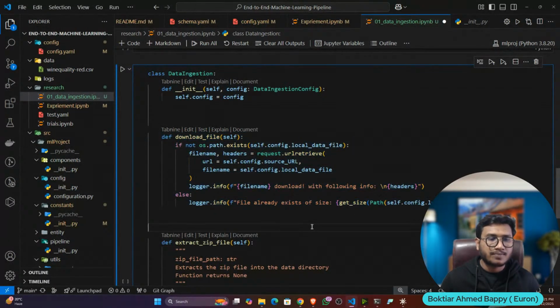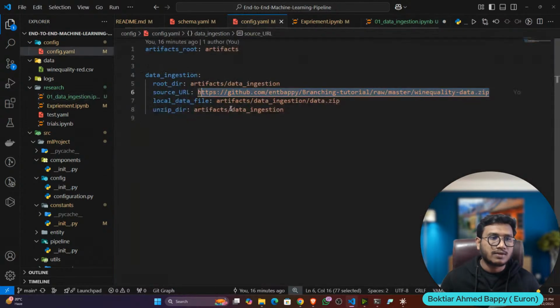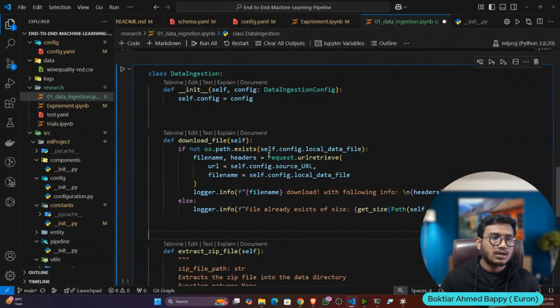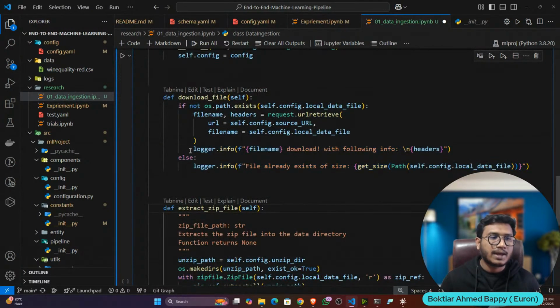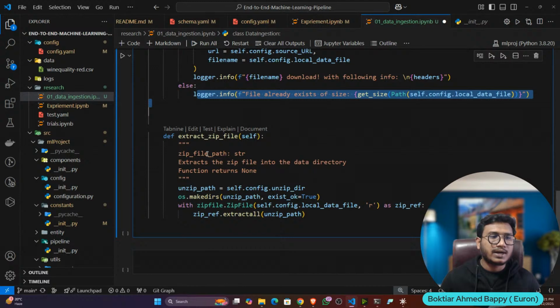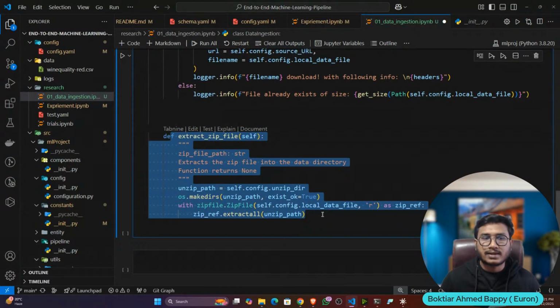One is download_file. That means this particular function will download the file from the URL, the URL you have defined, with the help of this request package. With the help of request.urlretrieve, it will download the data, save it in the artifact folder, and log the information. Then after downloading it, I also need to extract the zip file, because it's a zip file at the end.